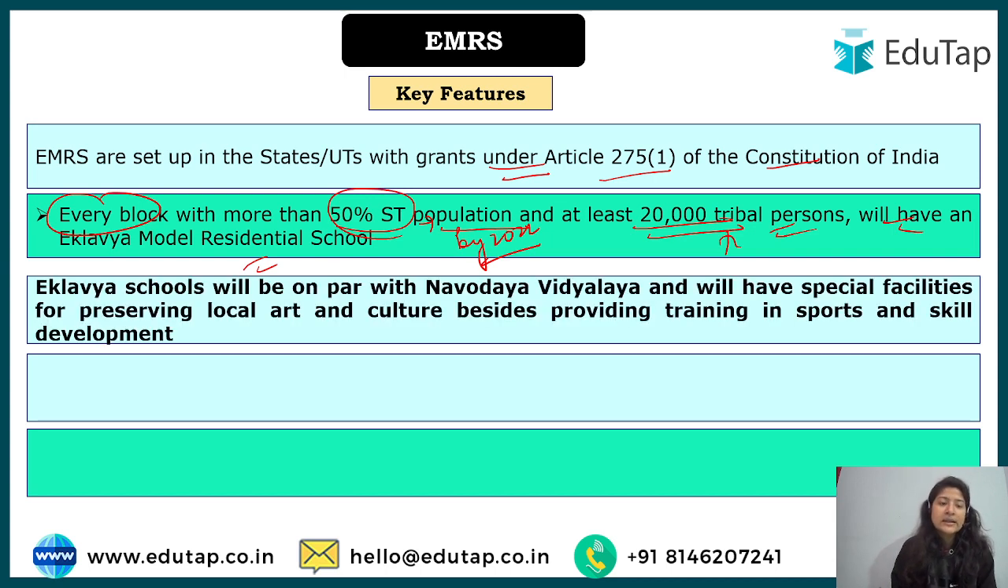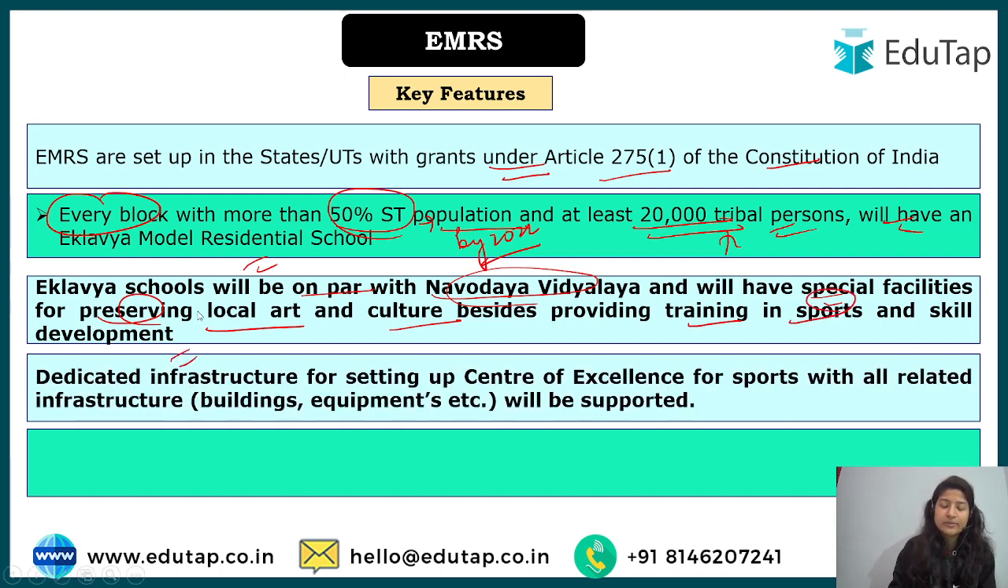Next, Eklavya schools will be on par with Navodaya Vidyalaya. What does it mean? That all the facilities, the quality education and all the other extracurricular activities will be similar to Navodaya Vidyalaya, with special facilities, and there will also be special facilities for preserving local art and culture, because we are talking about a particular tribe over here. They must be having their rituals, their art and culture. So that should also be preserved under this, and proper training in sports and skill development will be given to the EMRS students.